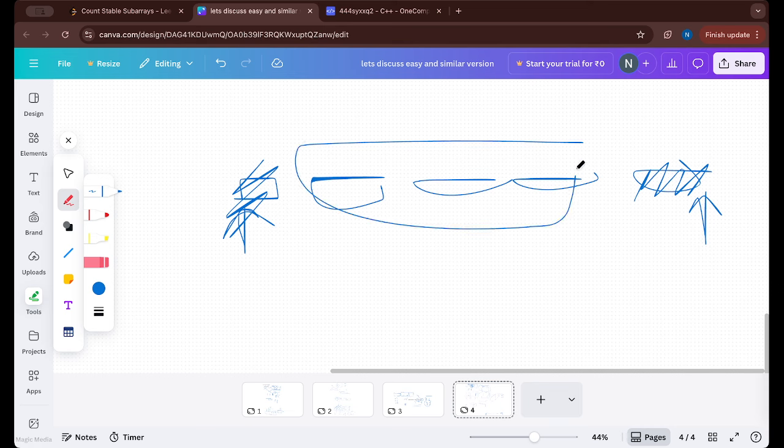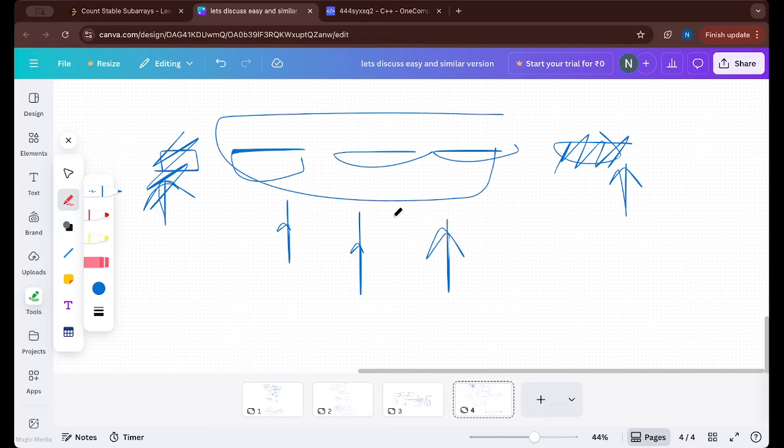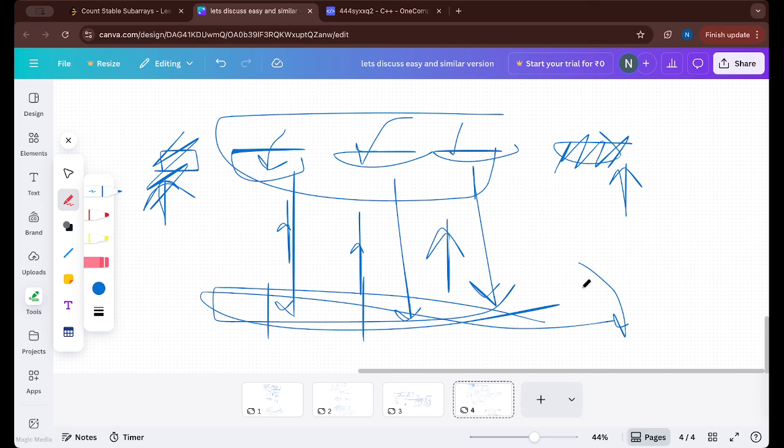But what about these 3? We have to traverse through every block in between, and then we have to do size into size plus 1 by 2. Is that really necessary? No, if we clearly observe, no. Why? Because now we can use prefix sum here, because the answer for this block is already computed, which is size into size plus 1 by 2. This is independent of any query, right? So even for this, simply we can add a prefix vector where it stores the answer for this, it stores answer for this, it stores answer for this, and then we can find the prefix sum.